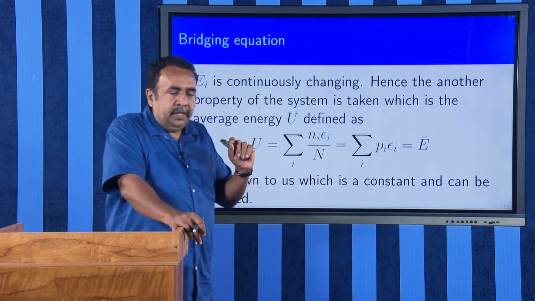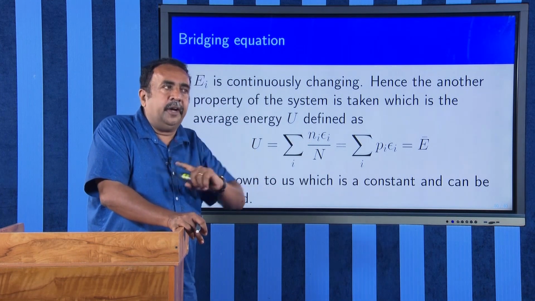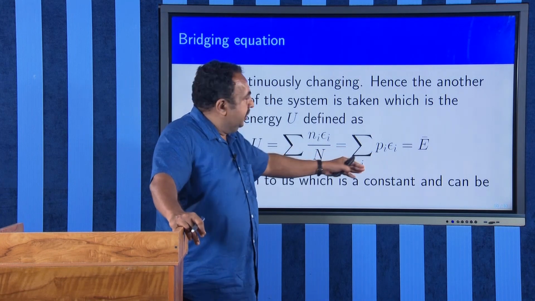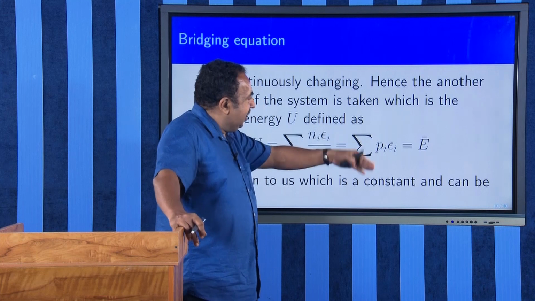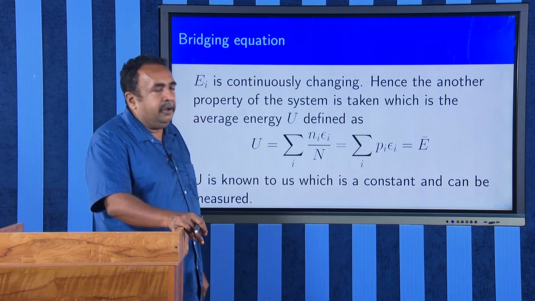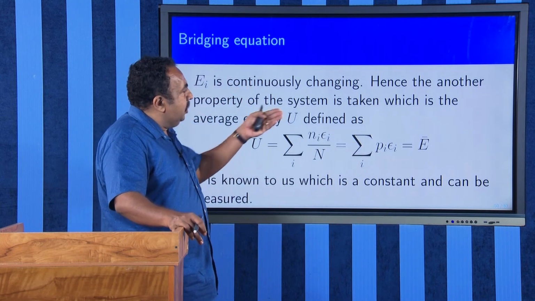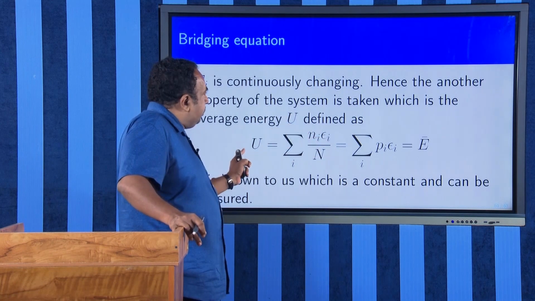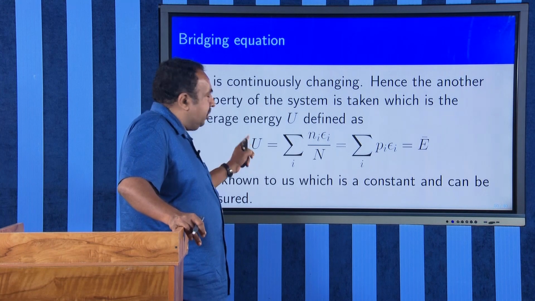Ni by N is the number of particles in a particular state divided by the total number, which is always represented as the probability. Therefore, this equation you can rewrite as the sum over i of Pi epsilon i, and that is the average energy, represented by the letter U.